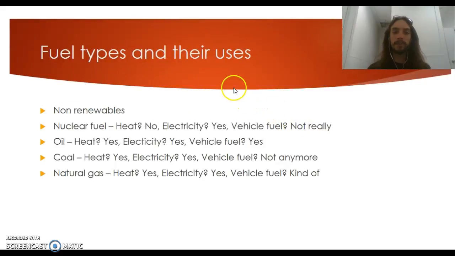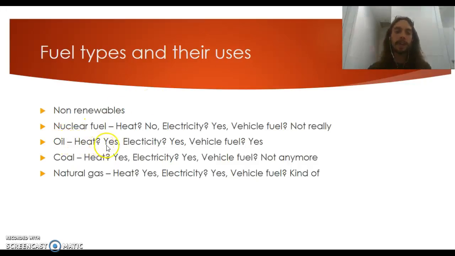So fuel types and their uses. We've got non-renewables. So those are going to be nuclear. Does nuclear fuel heat places? No, it does not heat places. Does it provide electricity? Yes. Does it provide vehicle fuel? Not really, but we're working on fusion vehicles, which we use like a hydrogen converter, and the emission is water, so that's not so bad.